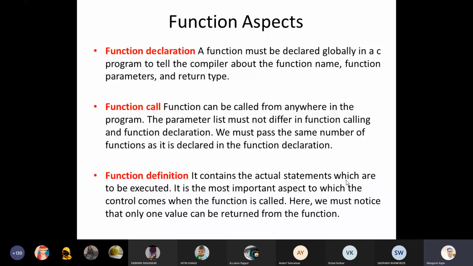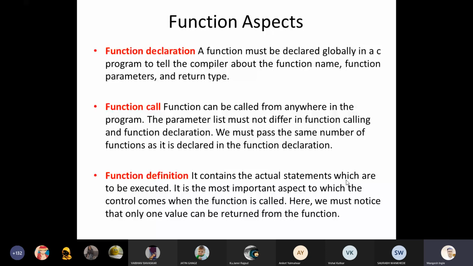The parameter list must not differ in the function calling. With the help of an example, we will get the whole idea again. In your function declaration, if you provide parameters like integer x, integer y, and during the function calling you provide values like 15, 16, or one single character like s, these values do not match the parameter list. So during the function call, we must be aware of the parameter list, and we have to provide the same type of values to call that function.